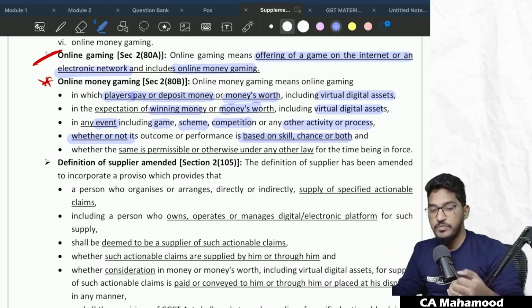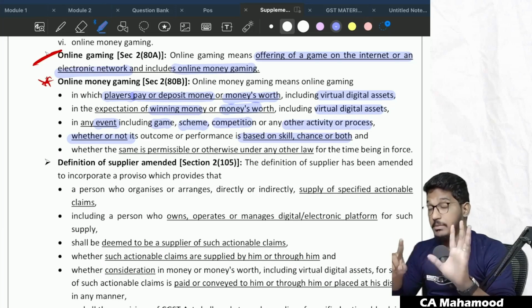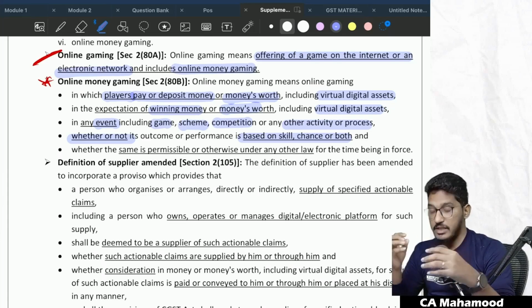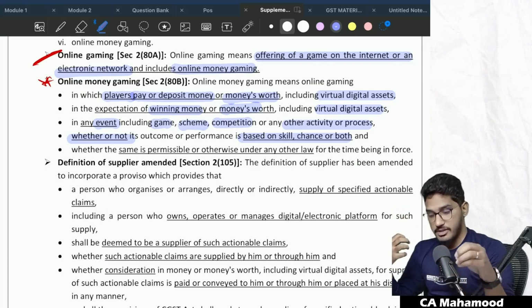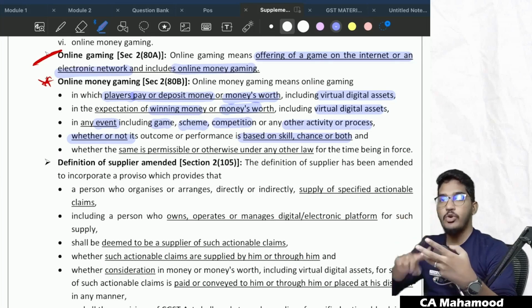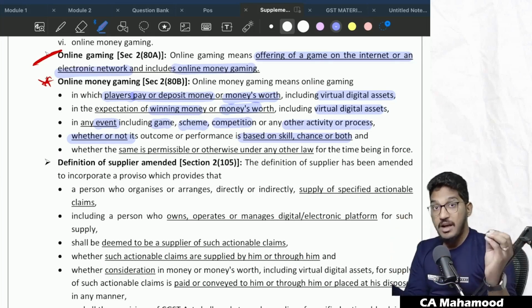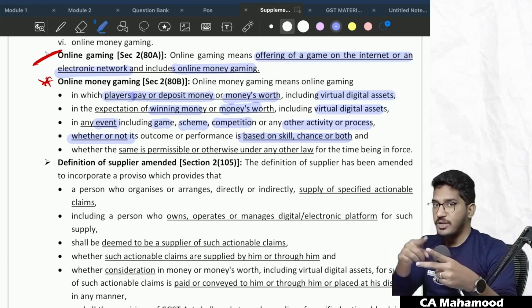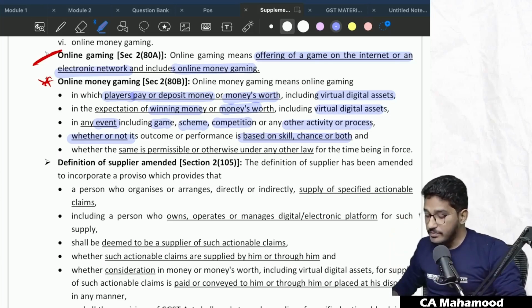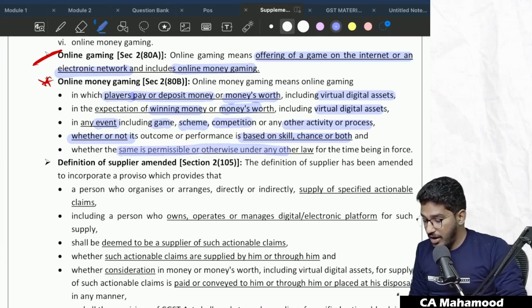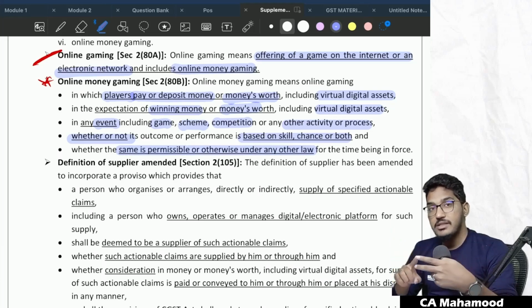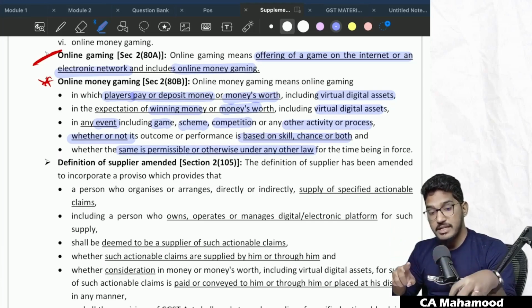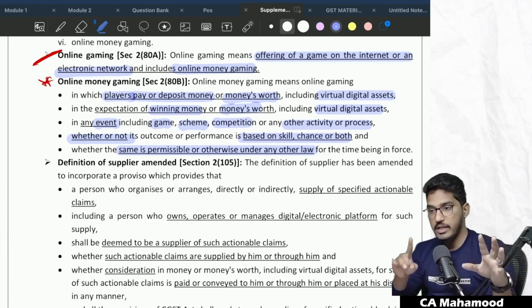So online money gaming means an online gaming in which a player will deposit money or money's worth, including virtual digital assets, with the expectation that he wants to win the money or money's worth, including virtual digital assets, in any event. That could be game, scheme, competition, or any other activity or process, where the outcome may be based on skill or chance or luck, doesn't matter, and whether the same is permissible or otherwise under any other law for the time being in force. Now the government is clearly telling, is that online money gaming permitted in law? Is it legal or illegal? Doesn't matter. We will bring it under GST purview.